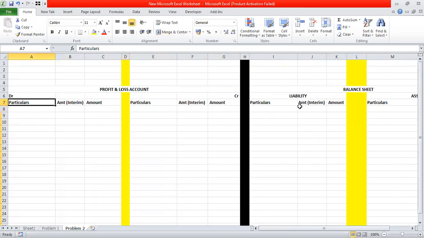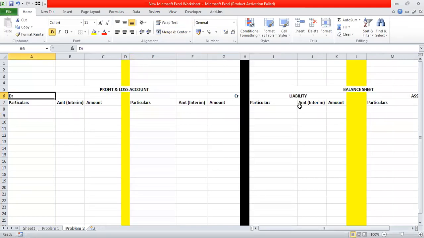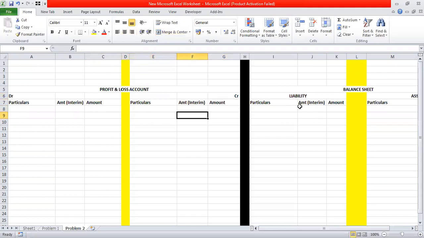Okay, guys, are you done with the formatting of the Excel sheet? Or those who are solving it in the notebook, are you done with drawing the format of profit and loss account and balance sheet? Are you done, guys? Yes, ma'am. Okay, then, chalo, let's start.